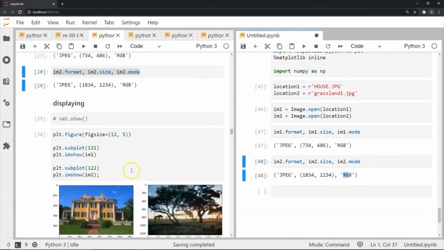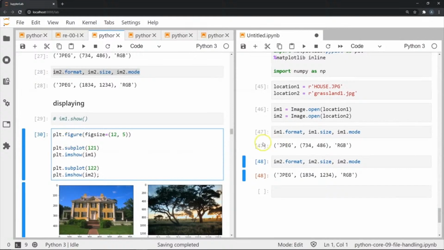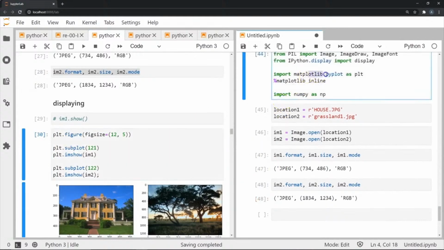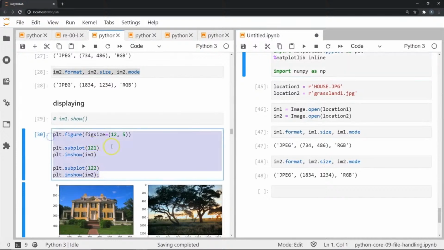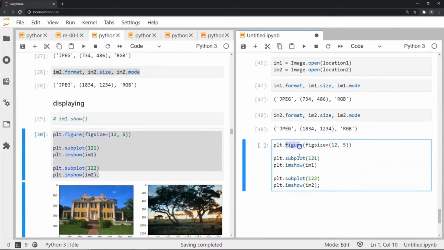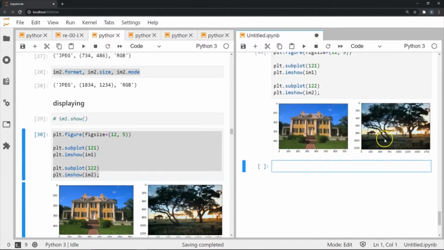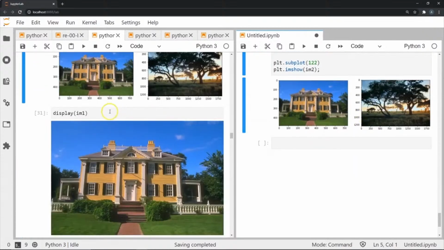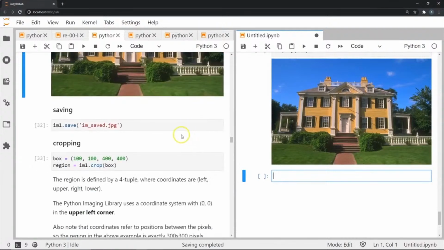Now we can also, of course, display these images, and to do that we can use the PLT. Again, PLT stands for matplotlib.pyplot. It's a particular package that, again, you don't need to know the details of right now, but this is how we would do this. So I'm going to use a bunch of commands and methods such as figure and subplot and then imshow. So once I have done this, as you can see, both of my images, with this being IM1, this being IM2, have been produced on the screen. I can also use this display function followed by the name of the file, and this will simply display my image, as you can see here.